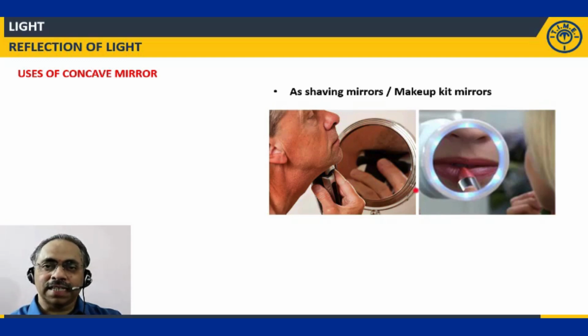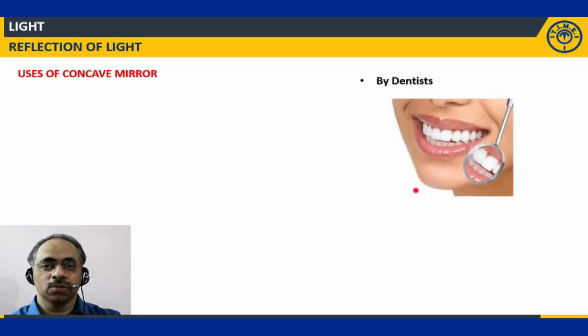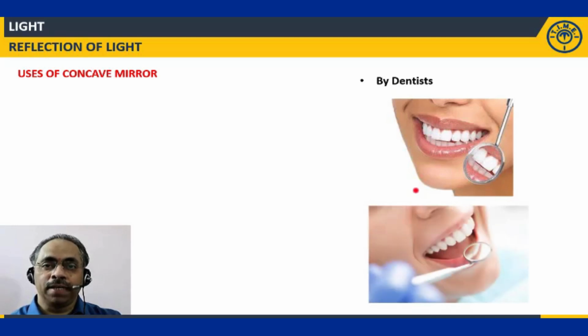That case is used as an application in the shaving mirrors as well as the makeup kits. Not only this, even in the field of medicine, the dentists use this. They keep the concave mirror very close to the teeth so that they are able to observe the interior portions of the teeth in a bigger magnified way. Clear? These are the advantages of concave mirrors.